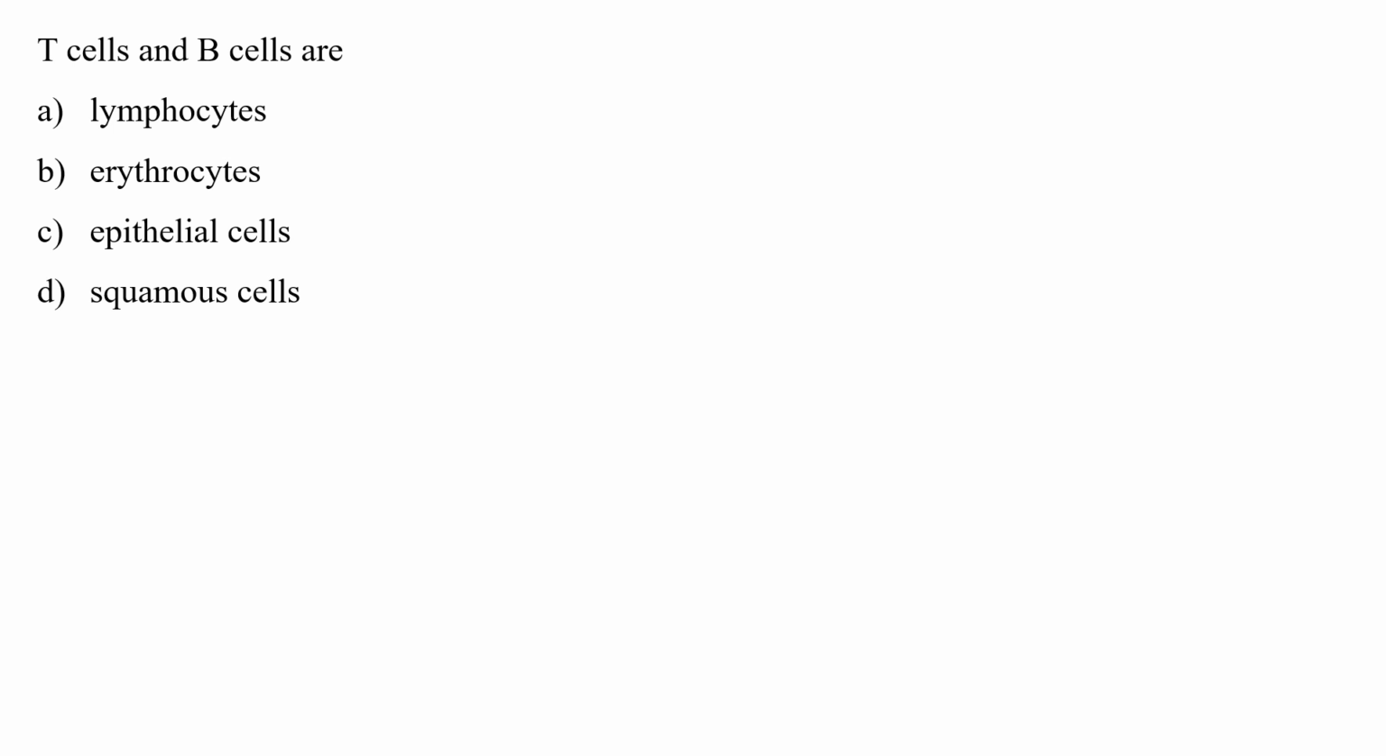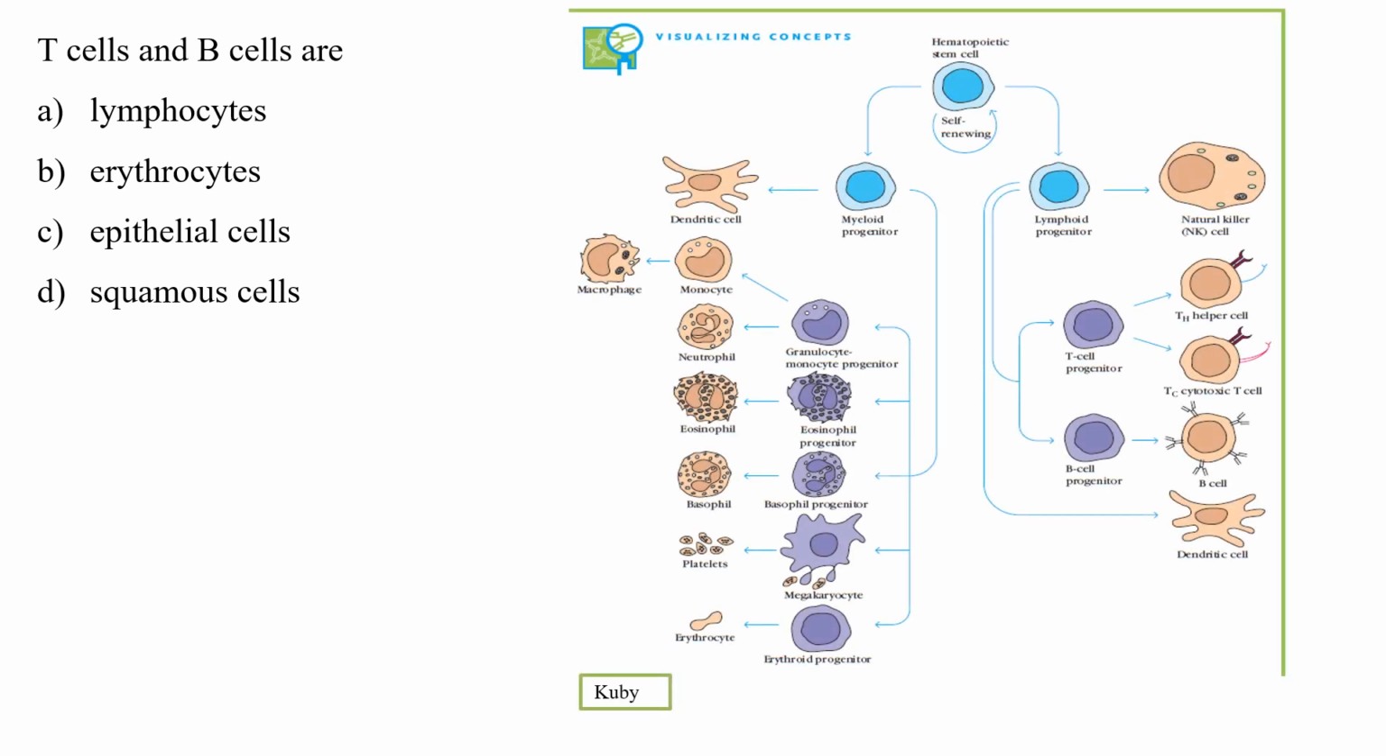The next question is: T cells and B cells are. Now I am very sure that you already know the answer, that is lymphocytes, right? But let's look into a little detail. This is a picture taken from the book Kuby, and you can see that in the initial developmental stages of our life, we have hematopoietic stem cells. I mean those cells which are going to give rise to the blood part, right? Now hematopoietic stem cells can ultimately be divided into two: myeloid progenitor cells and lymphoid progenitor cells. The lymphoid progenitor cells are going to give me our asked cells, that are T cells and B cells, and they are commonly called lymphocytes.